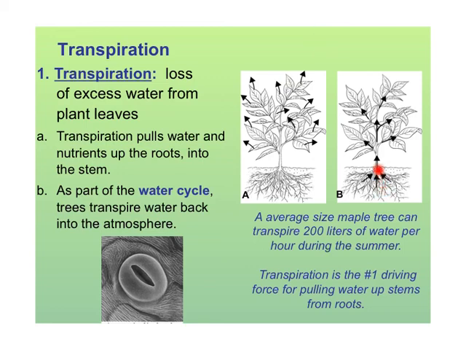Here the water comes up through the roots, up the stem, and into the plant so photosynthesis can take place. So as the water leaves the plant, it pulls that water and nutrients up the roots into the stem and into the leaf so photosynthesis can take place. And because of the water cycle, the trees transpire that water back into the atmosphere.